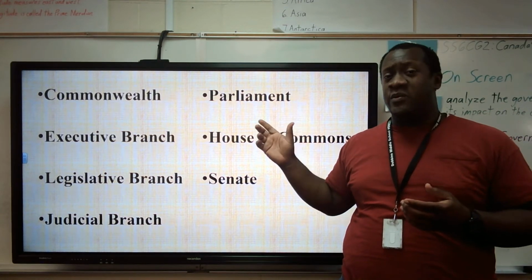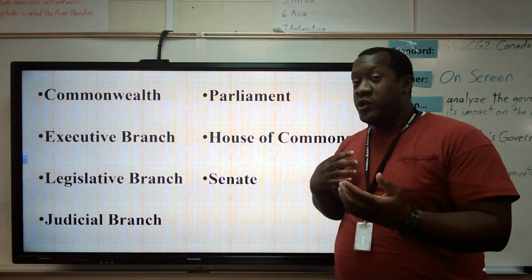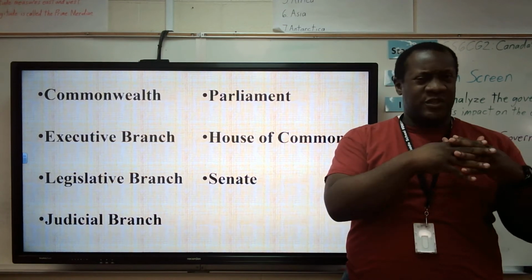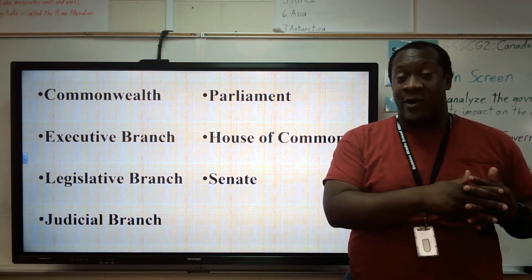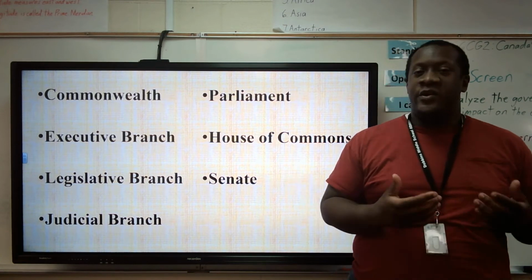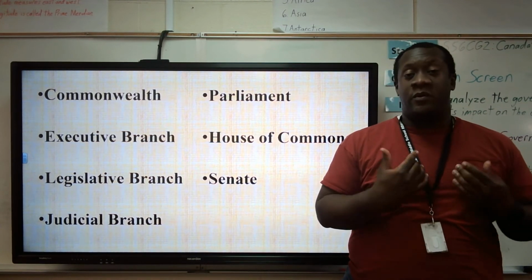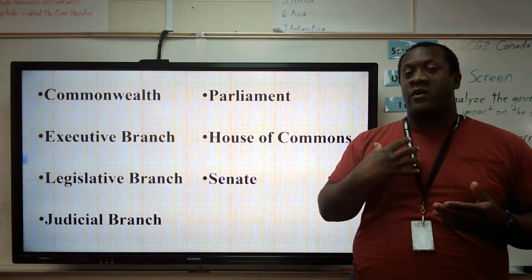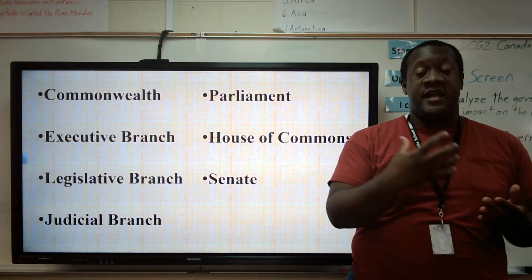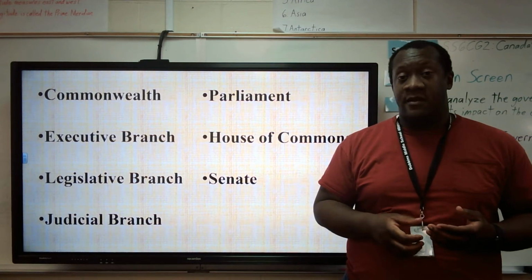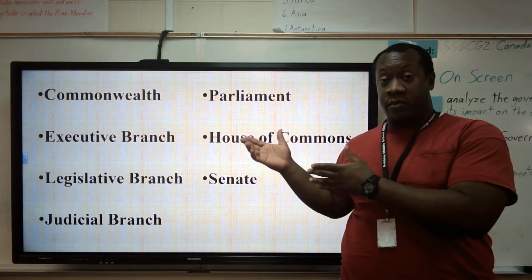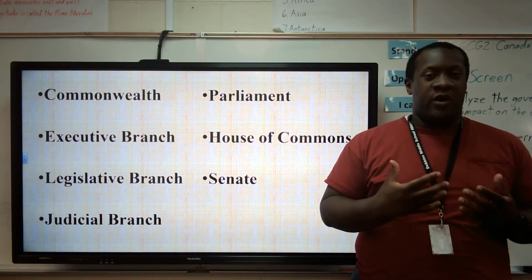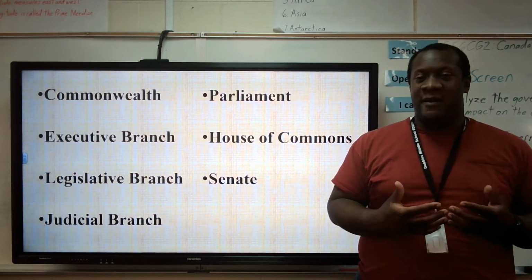Also, especially with the UK breaking away from the European Union, you know that Canada and the United Kingdom are going to have trade agreements because of those historical connections that they had long ago. So that's a Commonwealth. You can think of Puerto Rico. Puerto Rico is a Commonwealth of the United States. Puerto Rico rules itself, but yet they have an agreement that they're a Commonwealth of the U.S. Therefore, if they're ever attacked, the U.S. will provide protection for them. Canada is the same way with Britain, with the United Kingdom, I should say. If that doesn't make any sense, talk to me, we'll work it out. But that is a Commonwealth. That's a way of thinking about it.